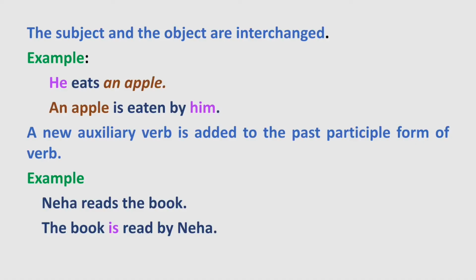Let's see how. Neha reads the book. This is simple present tense. To change it into passive, we will use helping verbs is, am, are according to the singular or plural number of the subject. Neha is the subject, reads is the verb, and the book is the object in this active voice sentence.